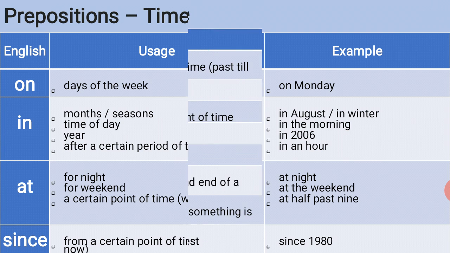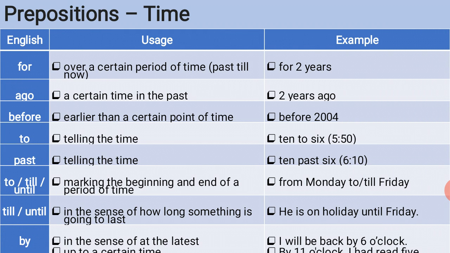The next is the same, it is given, the prepositions of time. For, usage of for is over a certain period of time, past till now. Example is for 2 years. The next word is ago. Usage of ago is a certain time in the past. Example is 2 years ago. The next word is before. Usage of before is earlier than a certain point of time. Example is before 2004.